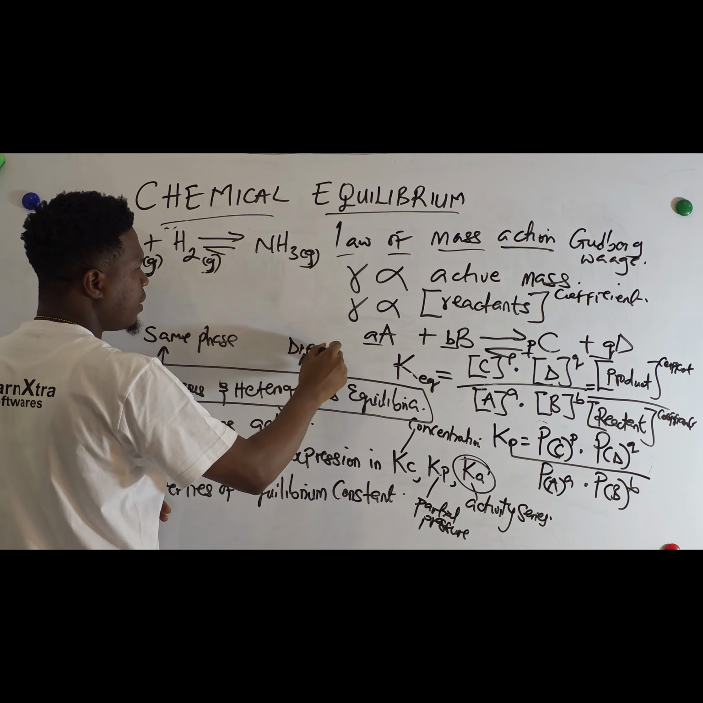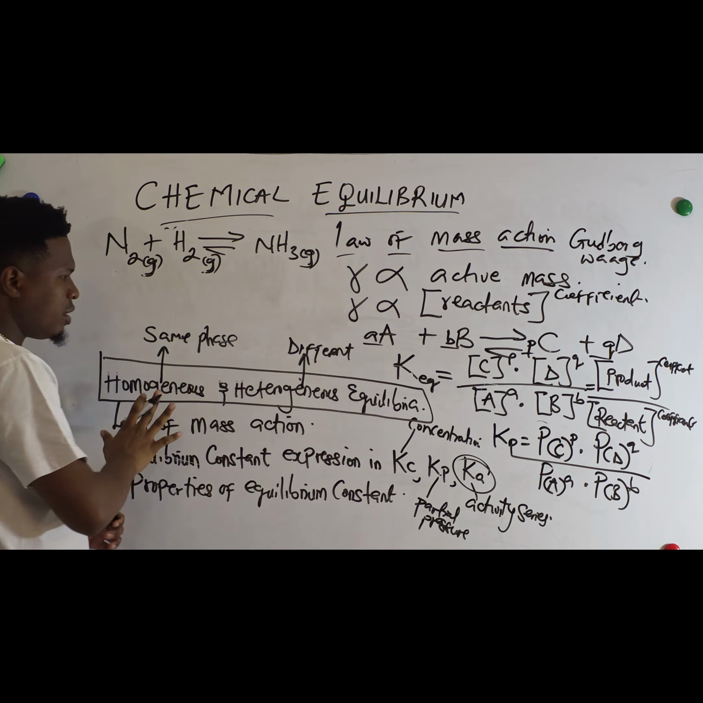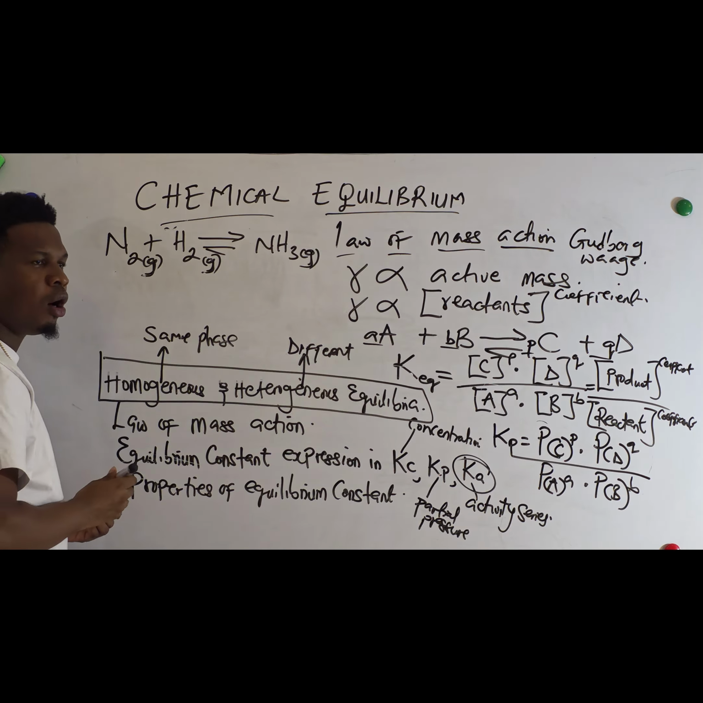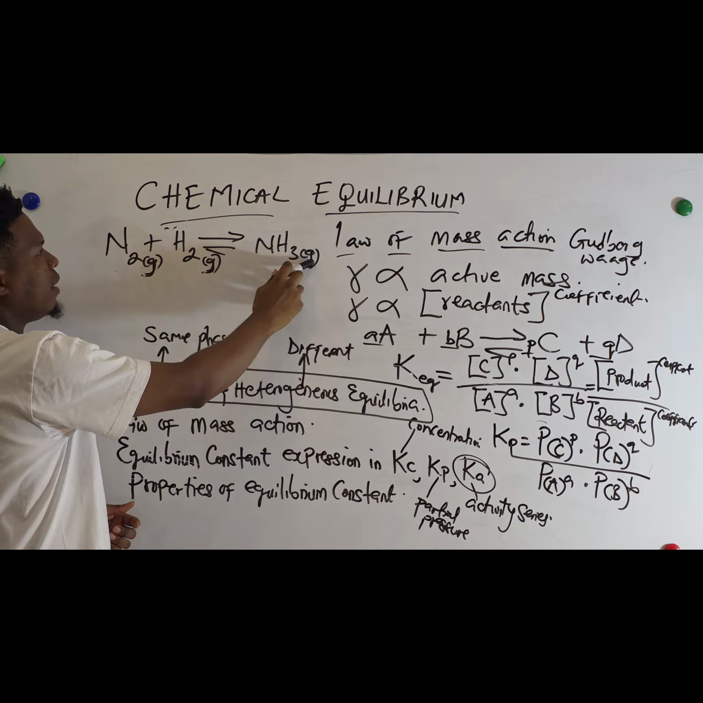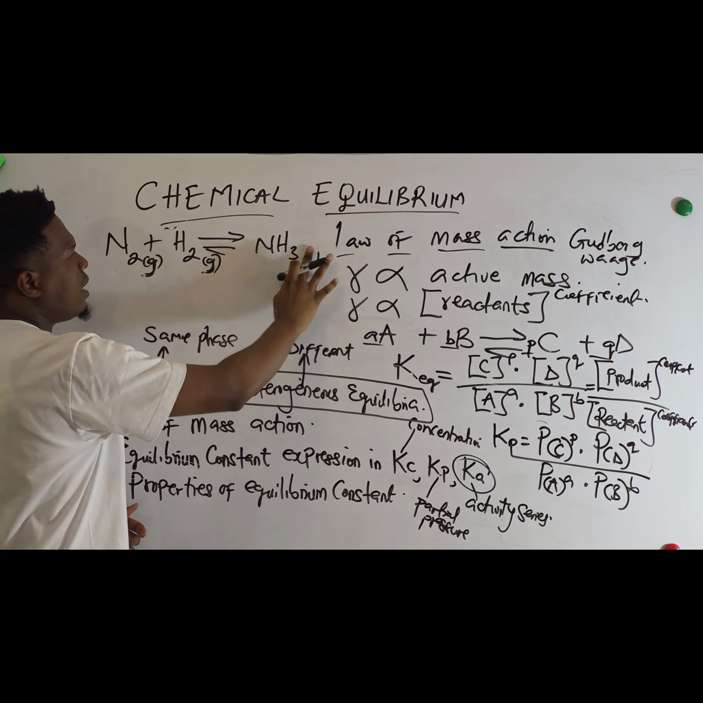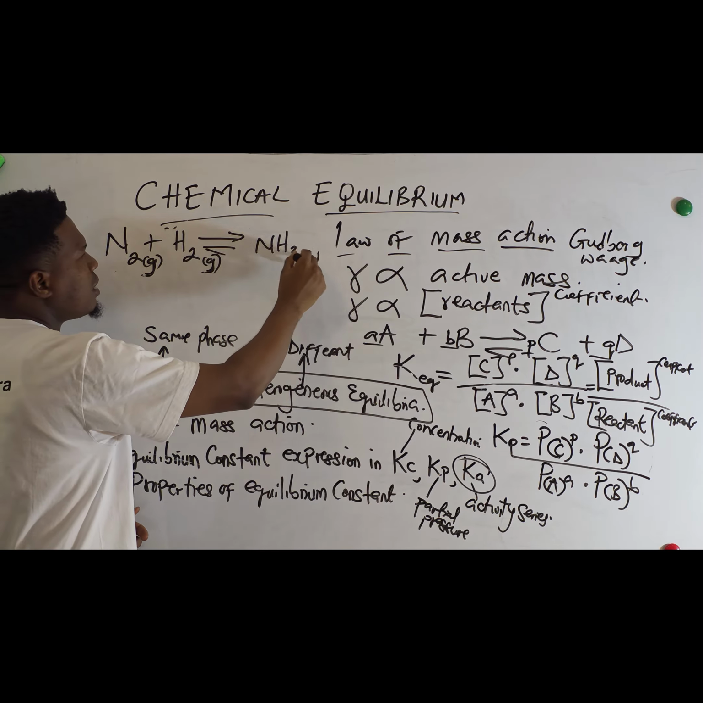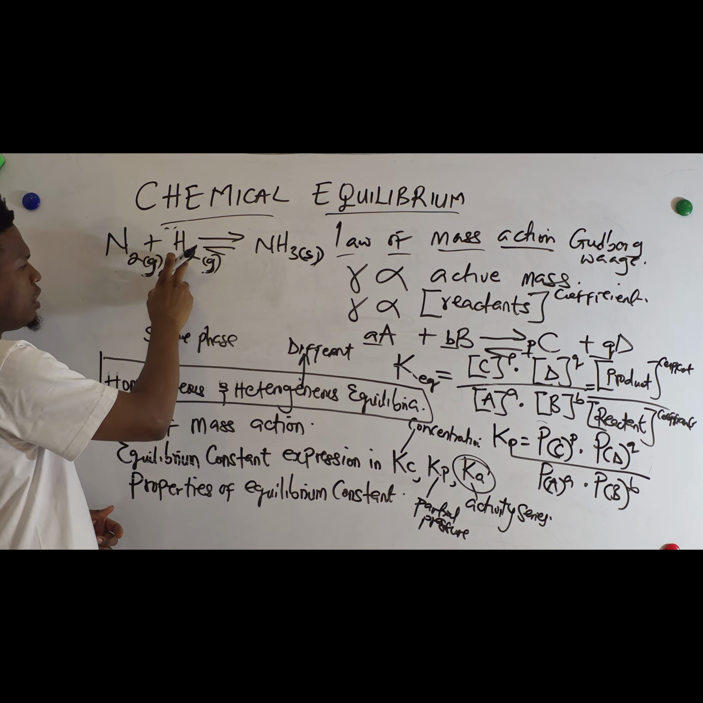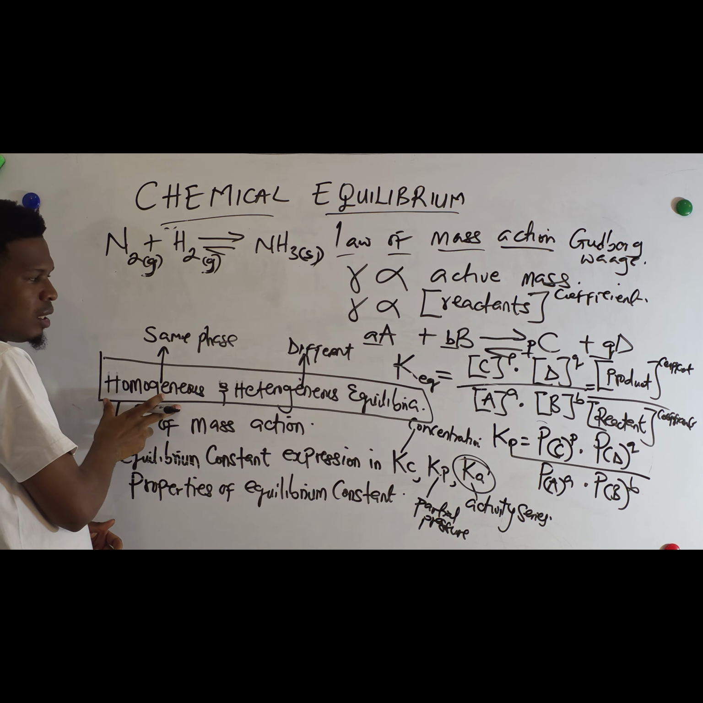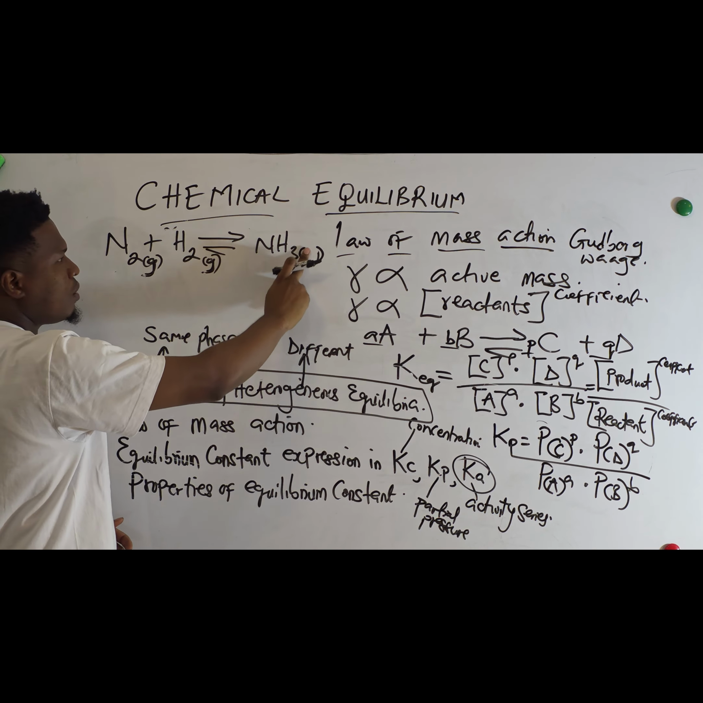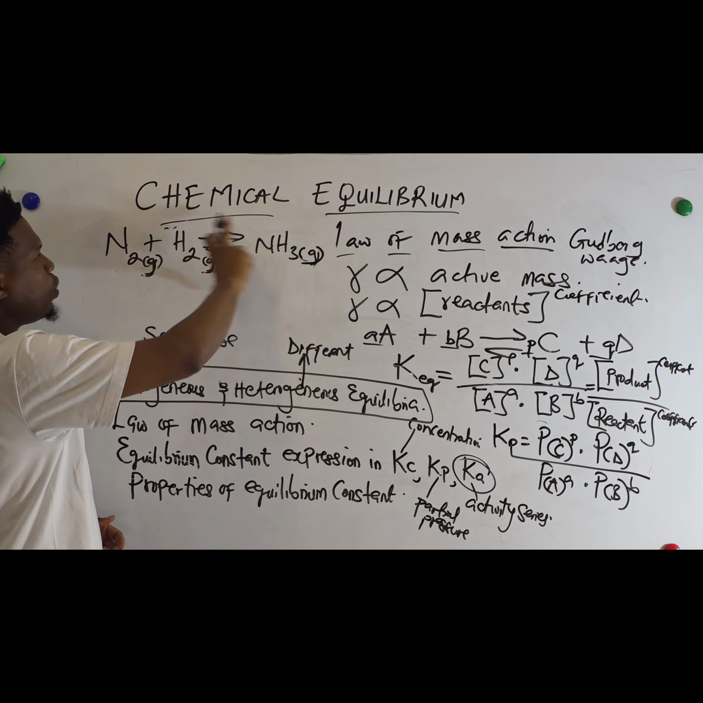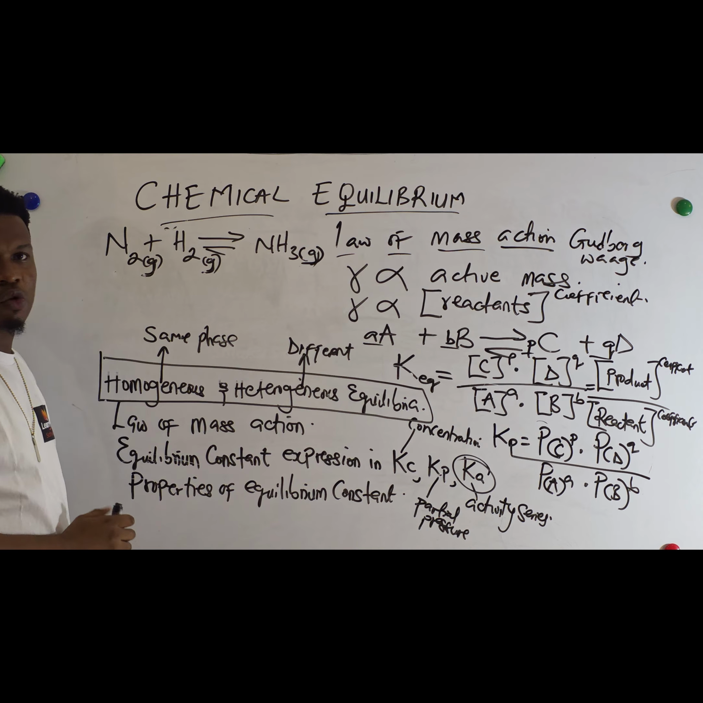So the difference between a homogeneous and a heterogeneous equilibrium or equation lies in the state of matter. If this one was in solid state, then this equation would not be a homogeneous equation. Instead, the equation will be a heterogeneous equation. But this one is in gaseous state, so this equation is called a homogeneous equation.